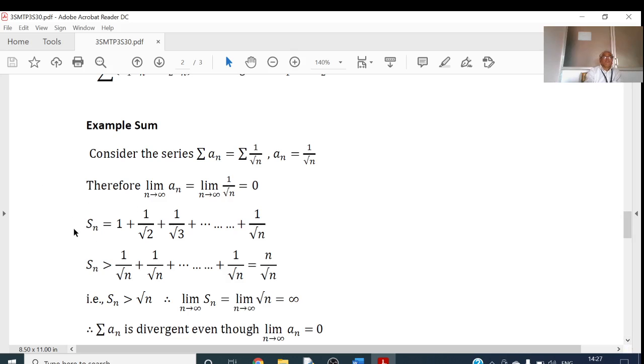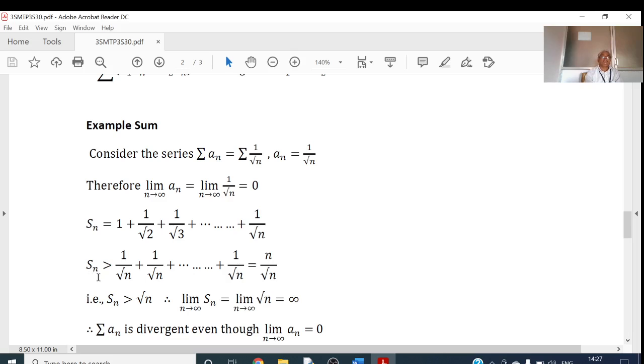So let Sn be the nth partial sum. The first term is 1, plus second term 1 by root 2, plus third term 1 by root 3, and nth term is 1 by root n. Here 1 is greater than 1 by root n, 1 by root 2 is greater than 1 by root n, 1 by root 3 is greater than 1 by root n, and 1 by root n is equal to 1 by root n.